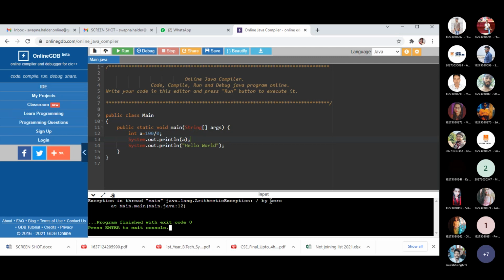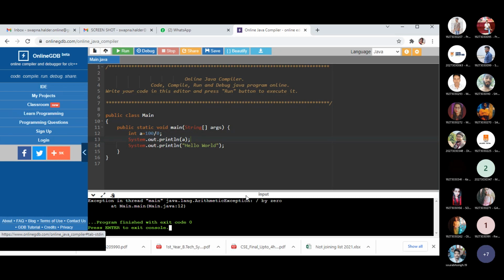This is the description of the exception, that is division by 0, and your compiler will also show you in which line the exception occurred. Why java.lang.ArithmeticException? Because this is a package basically. This class is under the lang package, and the lang package is under the java package. That's why this hierarchical statement is printed here.